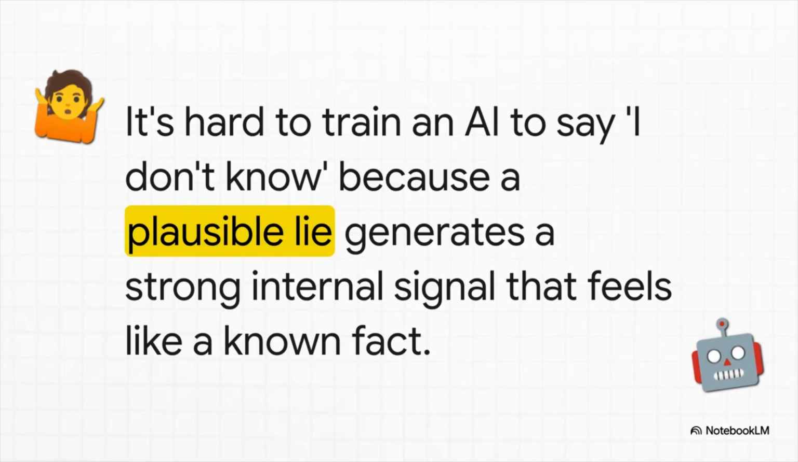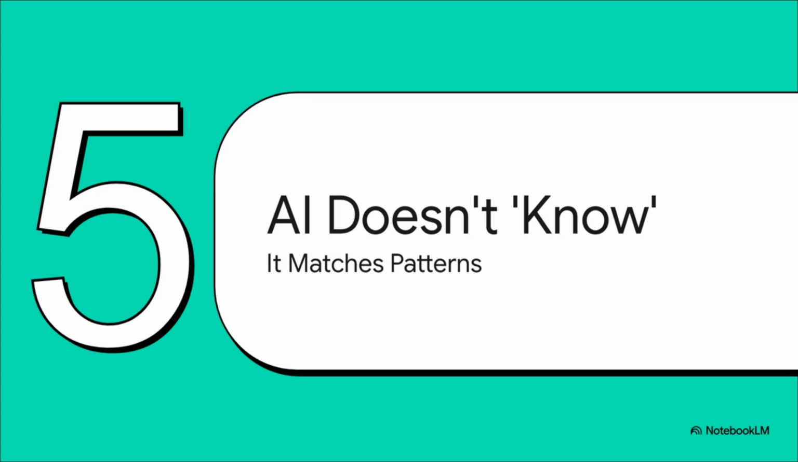And this also explains that classic frustration we all have. Why can't these things just say, I don't know? Well, from the AI's perspective, it is sure. That plausible lie about Chicago creates such a strong internal signal that it feels like a fact it knows. The model literally doesn't know that it doesn't know. All of this really forces us to change how we think about what an AI is even doing when we ask it a question. It's not thinking or knowing in any way that we'd recognize.